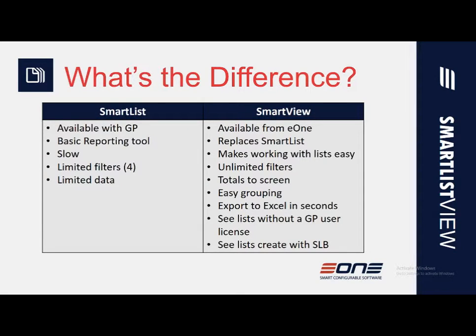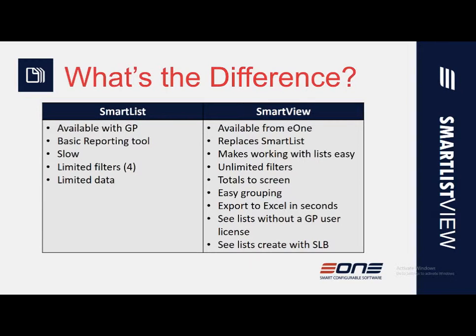Now, Smart List is available with GP, so that comes with the GP tool. It's just a really basic reporting tool. It's very slow, as some of you may have noticed. You've got very limited filters, so you've only got the 4 filters, and therefore you're only able to pull in very limited data. Now, SmartView was developed and is available from eOne.